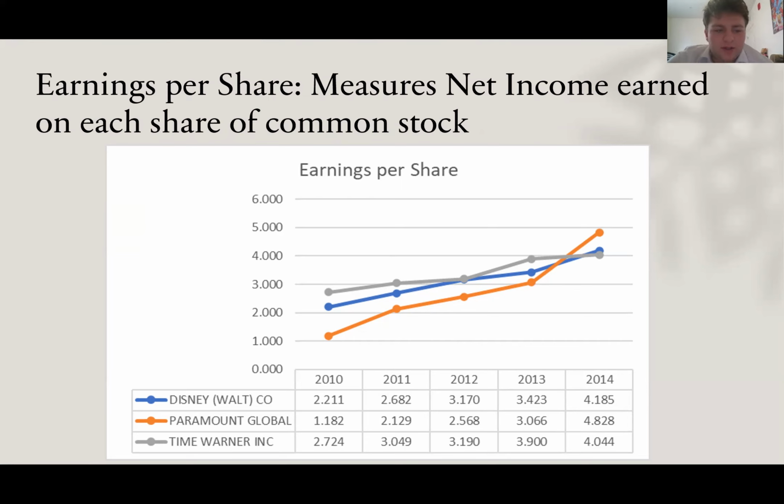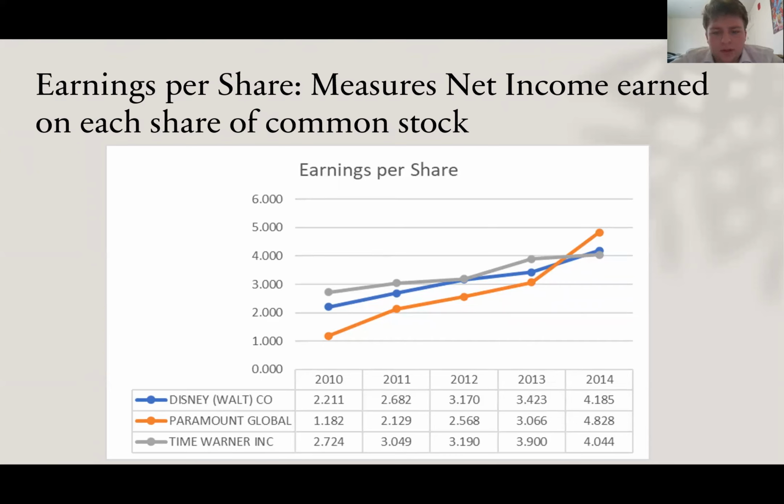As you can see, each company, year in and year out, became more and more profitable. As an investor, they all look pretty good, but with Paramount, although they started with the lowest, they continuously increased their earnings per share and ended up having the highest earnings per share in 2014, with Disney and Time Warner almost being the same in 2014.